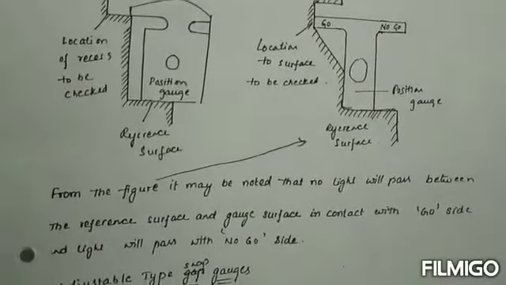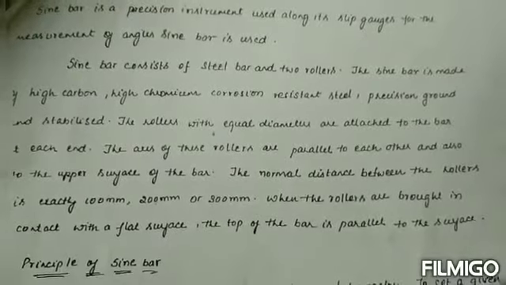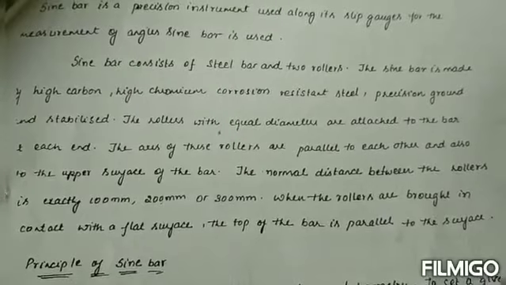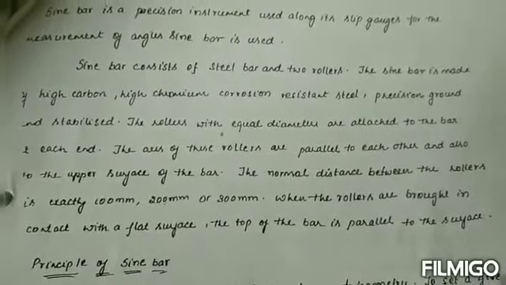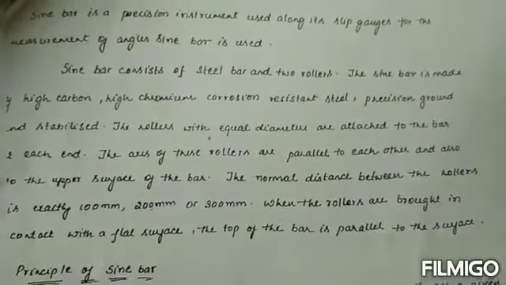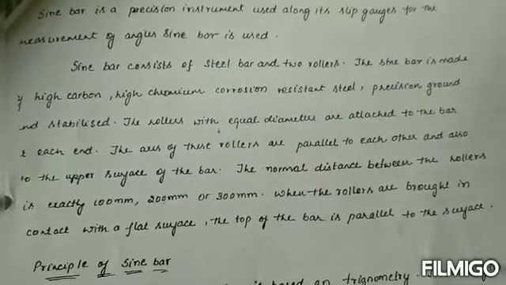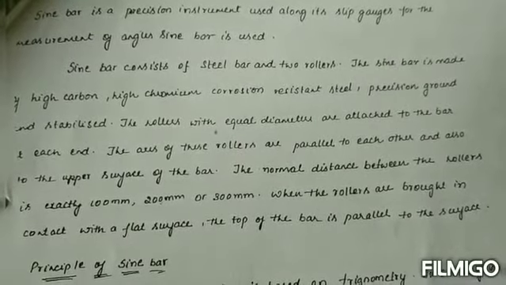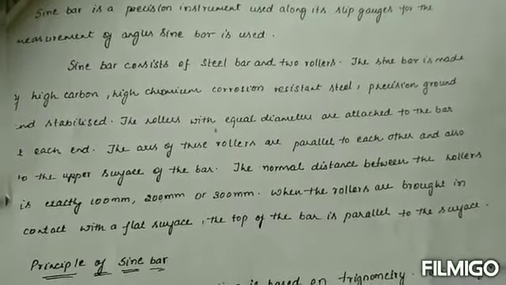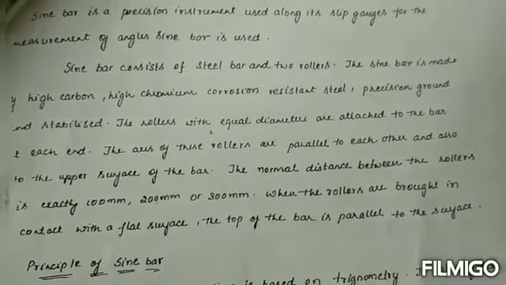Measuring instruments of the systems. Good morning students. In this class we are discussing the sine bar. In the previous classes we discussed dial indicators and slip gauges. These are types of measuring instruments, different types of gauges used in different instruments to measure in the production systems. Okay, now we are discussing the sine bar.